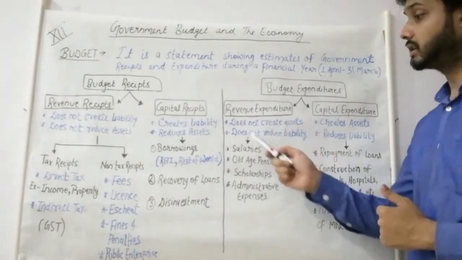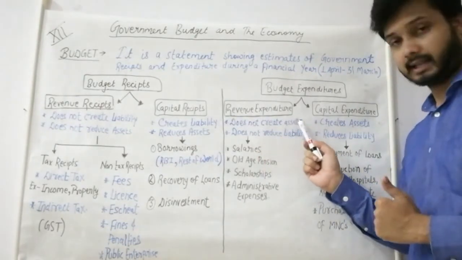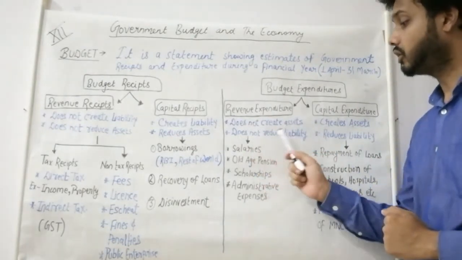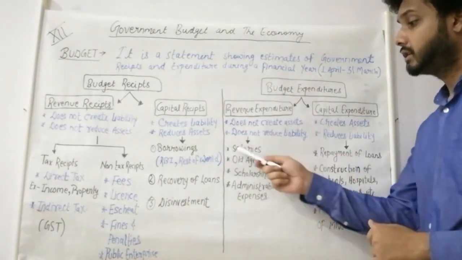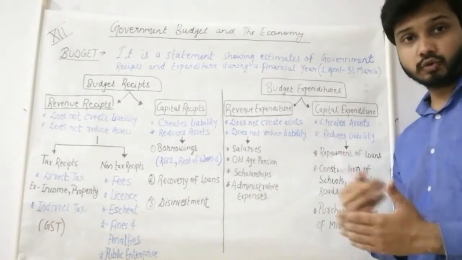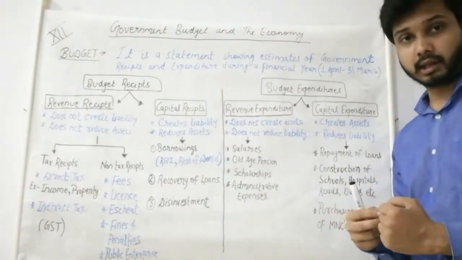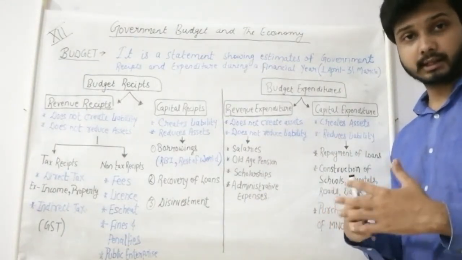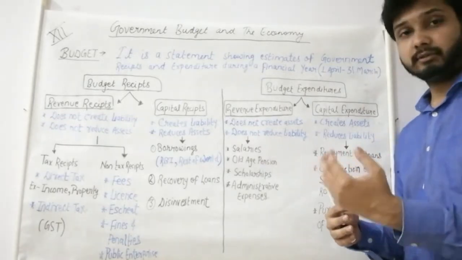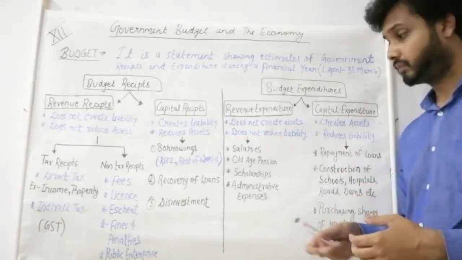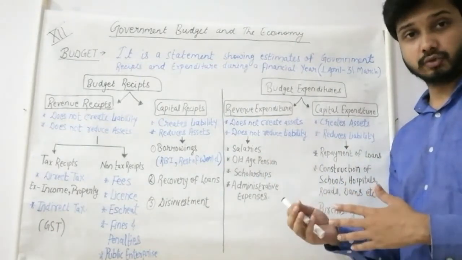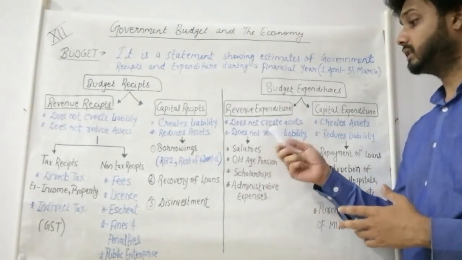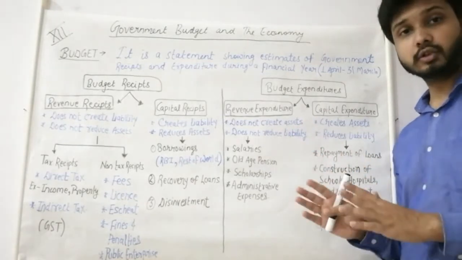Revenue expenditure does not create any assets and it does not reduce the liabilities of the government. Let us see here, salaries. Suppose we are talking about railways. There are a number of employees working in railways, so government will need to pay salaries to them. And paying of a salary is a regular activity. Monthly it has to pay the salary. So here its asset and liability both are not affected.